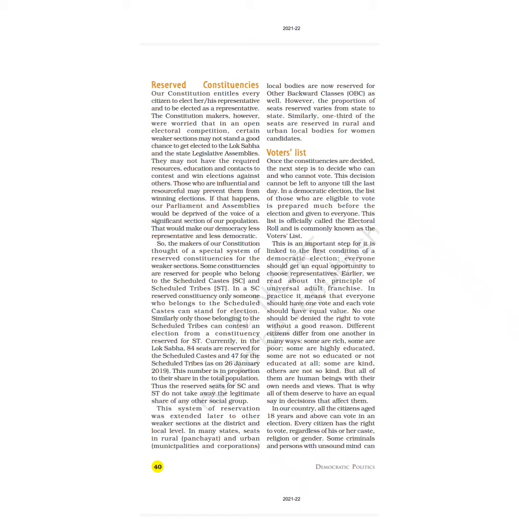So among the total seats, we have a reservation for 1/3 of the women candidates who are contesting the election in the Lok Sabha as well as the Vidhan Sabha election. So this is about the reserved constituencies, where we have reservation for economically weaker sections as well as for women. Now going to the next topic, that is the voters list.